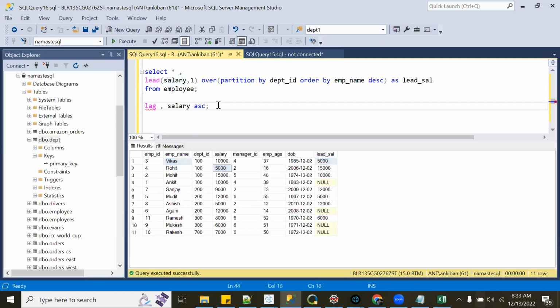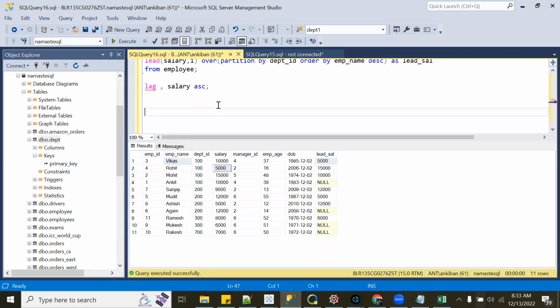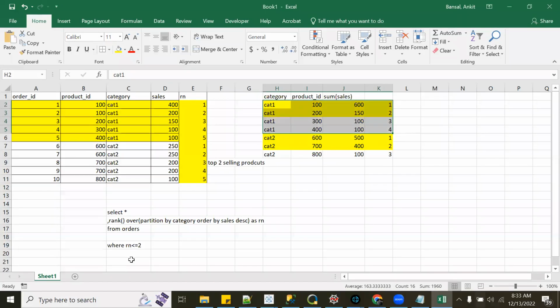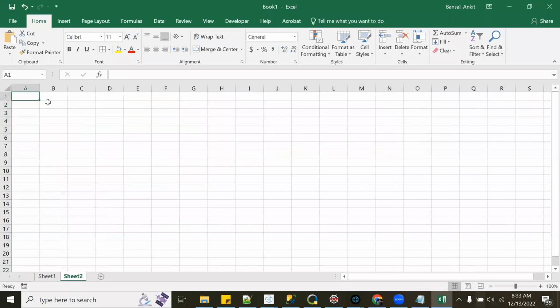So one of the questions was, what is the use case? Let's discuss one use case, right? You want to compare year on year sales from the orders data set. So what you will do, you will first get year wise sales. So 2019 total sales is, let's say, 100K. And then we have 2020, let's say it is 150K, right?